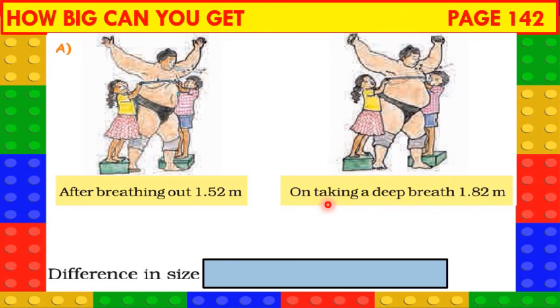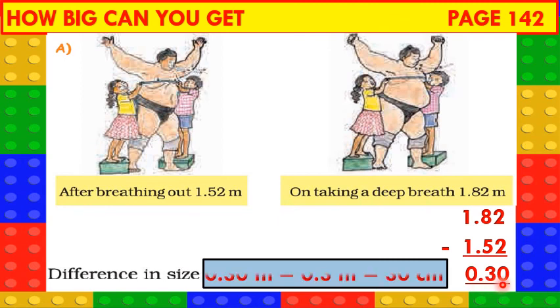So the measure of his chest is 1.82 meters. The difference in chest size is 1.82 meters minus 1.52 meters. That is 0.30 meter, or we can also write as 0.3 meter or 30 centimeters.